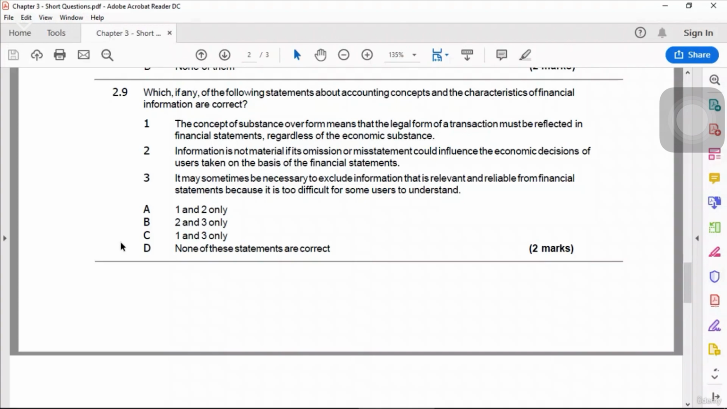It may sometimes be necessary to exclude information that is relevant and reliable from financial statements because it is too difficult for some users to understand. No, it is also wrong, because we said that we prepare financial statements with this understanding that they should be understandable by people with reasonable knowledge of accounting and finance. But at the same time, it does not mean that you ignore the complex matters. Even if there are some complex matters, they should be included if they are relevant or reliable. So option number 3 is also wrong. 1, 2 and 3, all 3 of them are wrong. Your answer is option number D. None of these statements are correct.